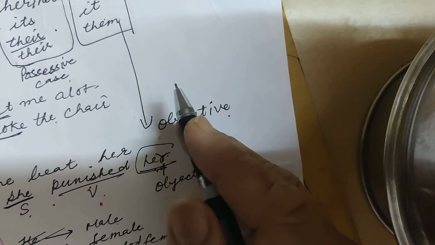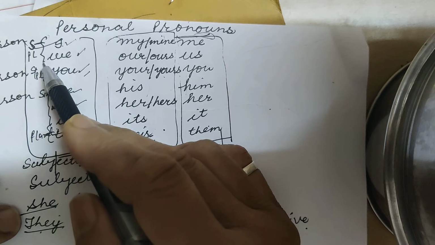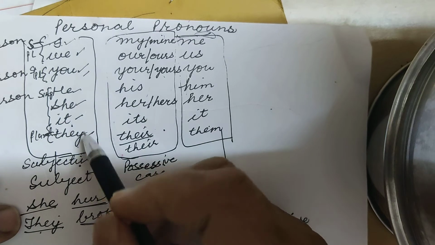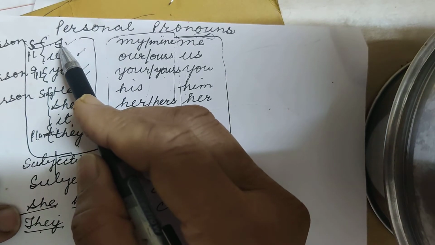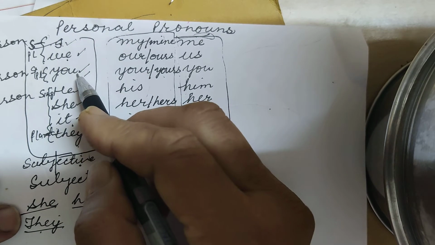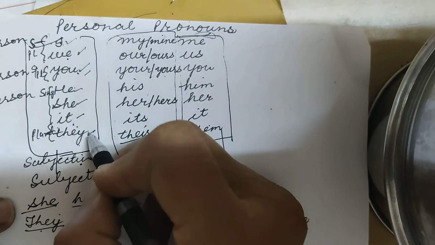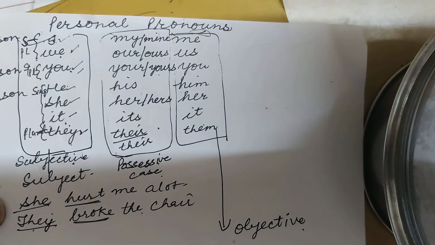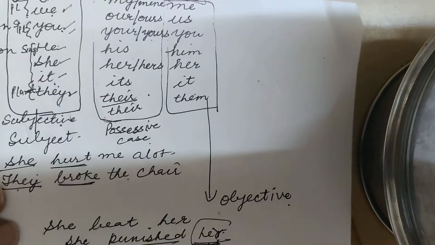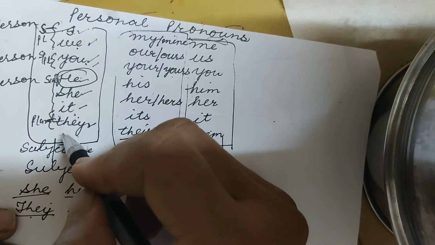And next, if we move, we see the numbers. I told you we have three types of persons: first person, second person, and third person. In these persons, I is used as a singular and we is used as a plural. You is for both, he, she, it are singular pronouns, and they is the plural one. Now next comes the gender. In all these, only he is male gender.